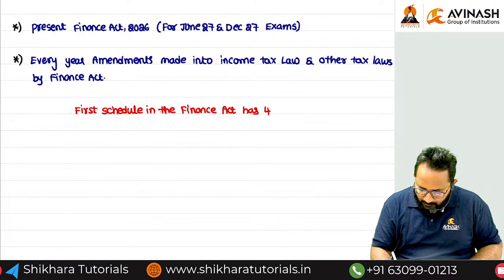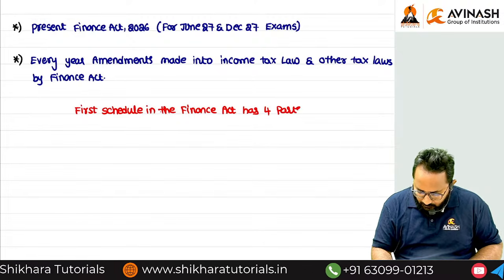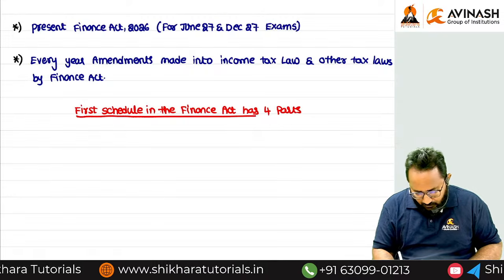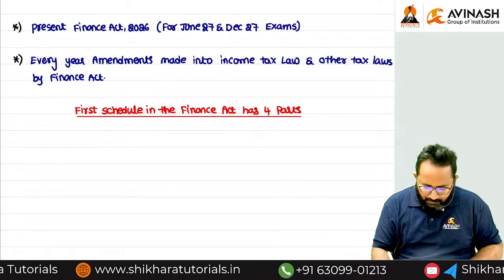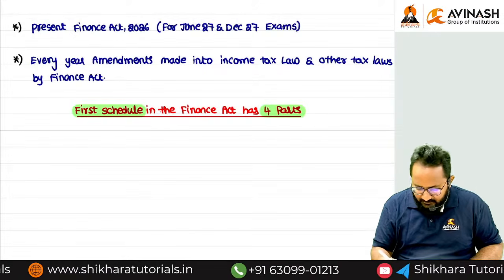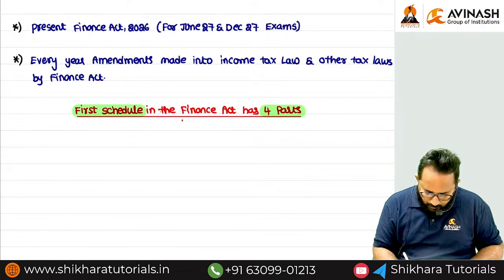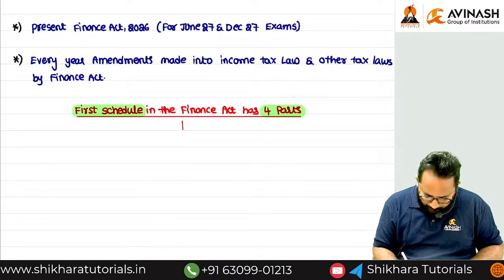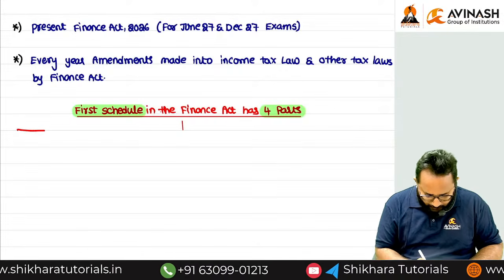How many parts? 4 parts. Sorry, we discussed it as 4 schedules. No, there will be many schedules, but now we have to concentrate on the first schedule. The first schedule has how many parts? 4 parts. These 4 parts contain certain important matters. Now we can discuss those important matters.